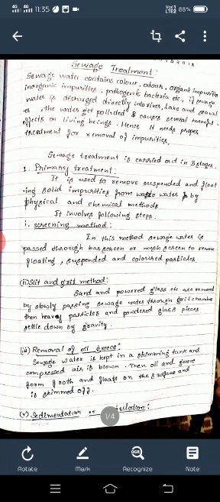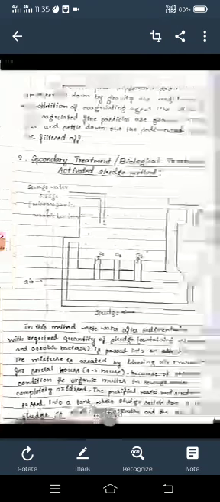Now we go for the fourth method, that is sedimentation or coagulation method. You already know coagulation. That means many smaller particles combine together and are converted into a bigger unit. That process is called coagulation. In a water sample, if any fine suspended particles are there, we can't remove them by filtration or by gravitational method because they are very light in nature and very fine sand particles. Then we go for the coagulation method.